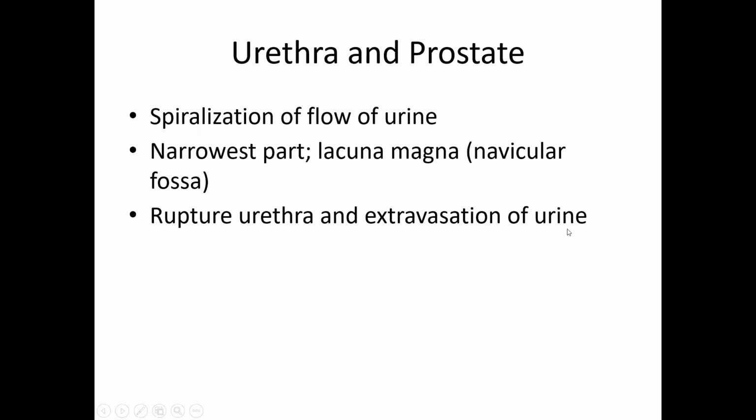Rupture of urethra and extravasation of urine we already discussed. If the urethra ruptures above the perineal membrane, the urine will extravasate in the pelvis around the prostate. If the urethral rupture occurs in the superficial perineal pouch, that is superficial to the perineal membrane, it will extravasate, but not going to the gluteal region, it will go to the scrotum, anterior abdominal wall, and 1 centimeter down into the thigh. The plane of urine extravasation will be deeper to the Colles fascia, which is a continuation of the abdominal Scarpa's fascia.